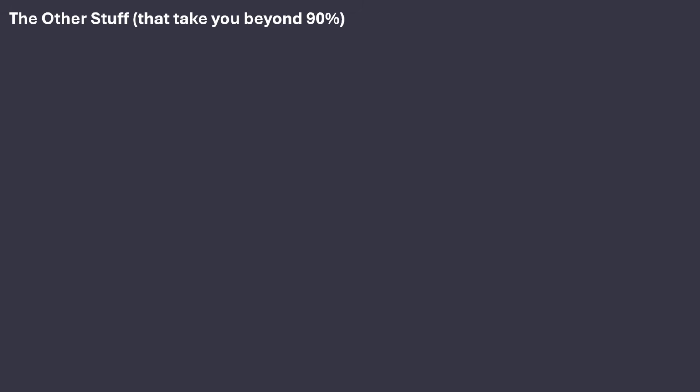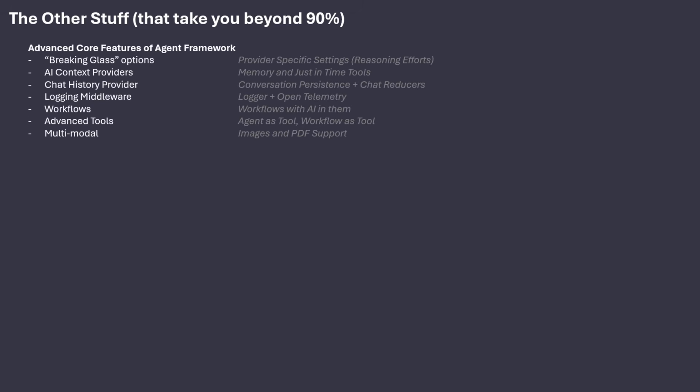But there's other stuff. There's breaking glass options. That's probably one of the ones you would like to learn about, setting reasoning efforts on LLM models like OpenAI, if it should think a long time or short time. There's something called AI context providers to build in memory.